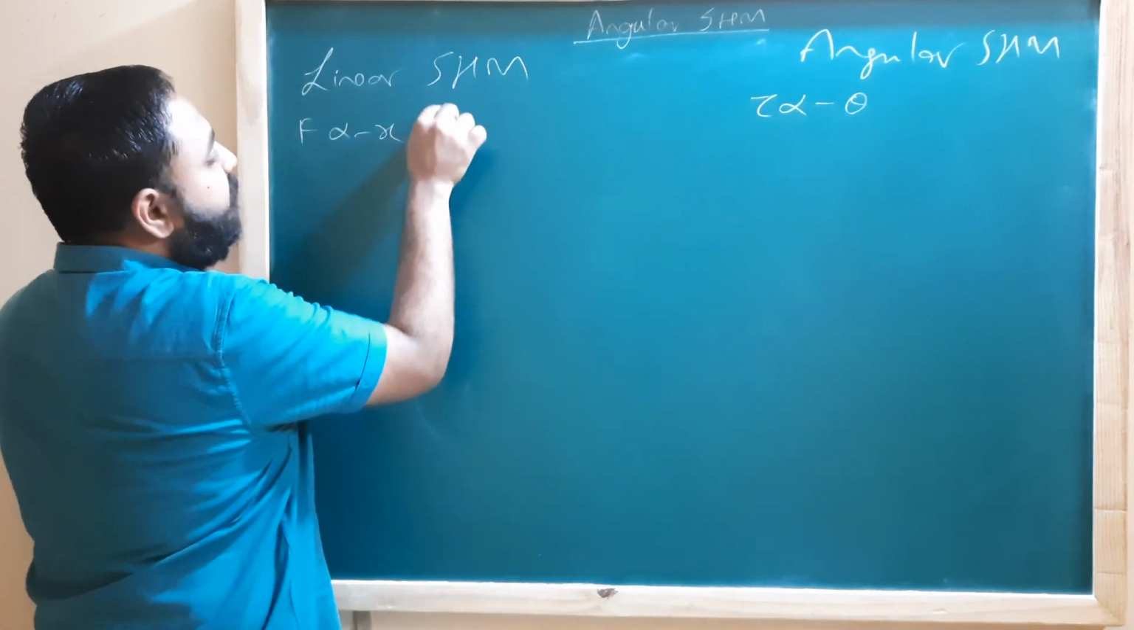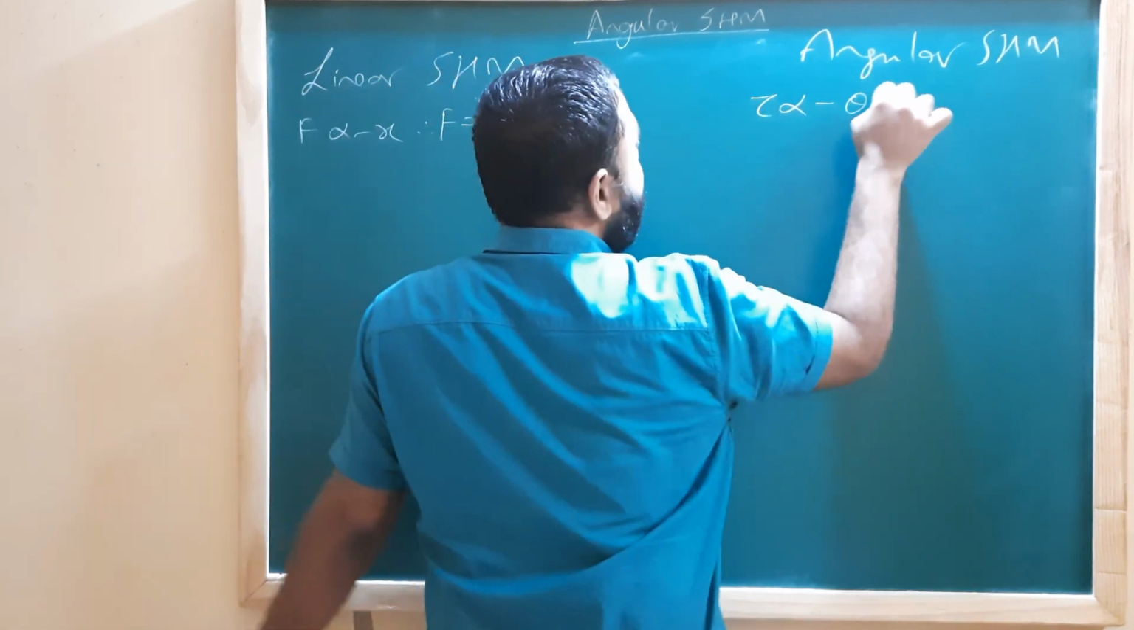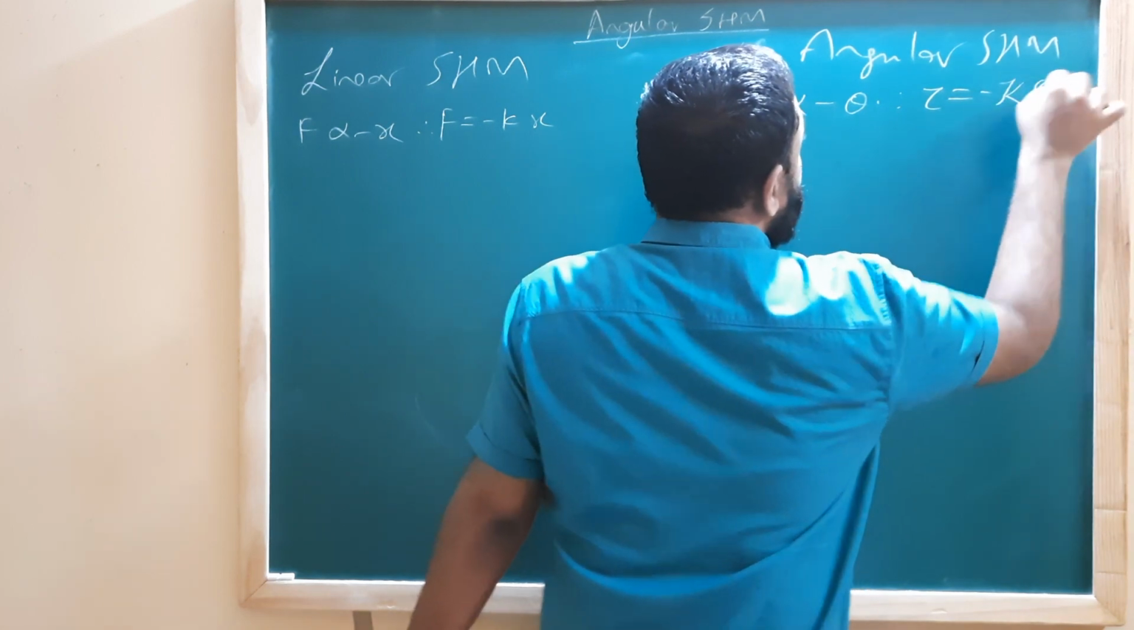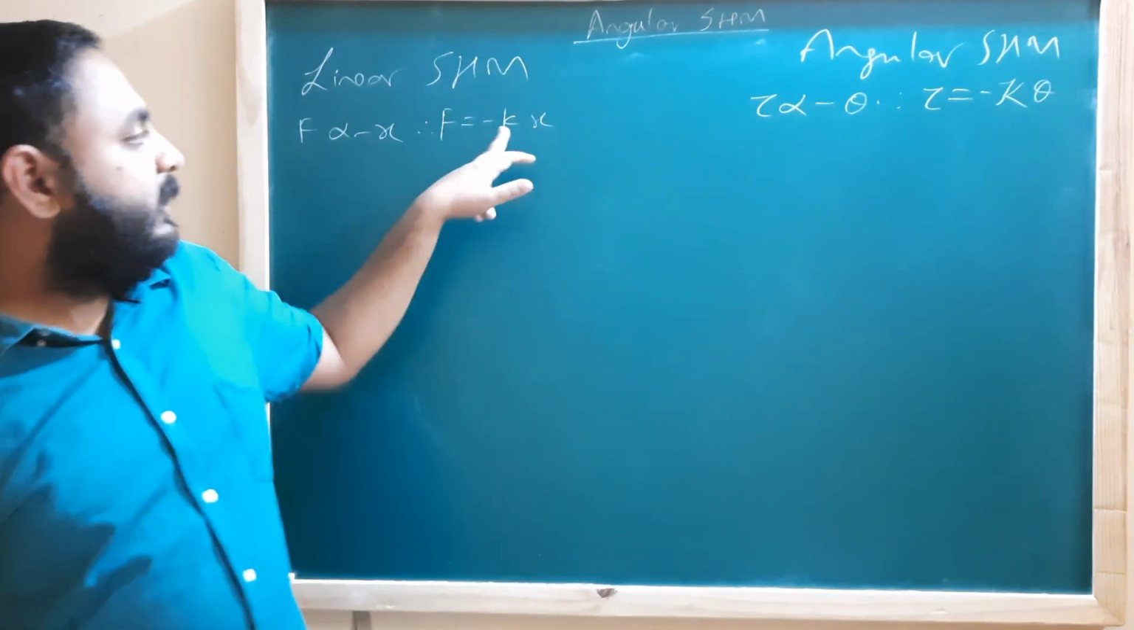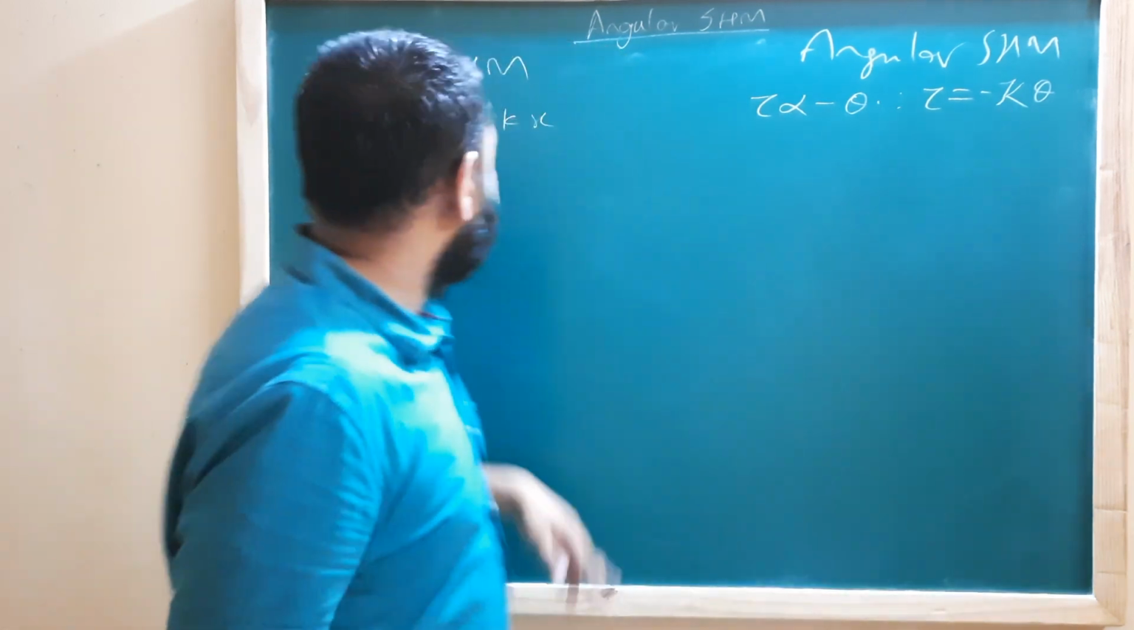So here we had F is equal to minus kx. Here we will have tau is equal to minus of kappa into theta. k was restoring force per unit displacement. This is restoring torque per unit displacement.